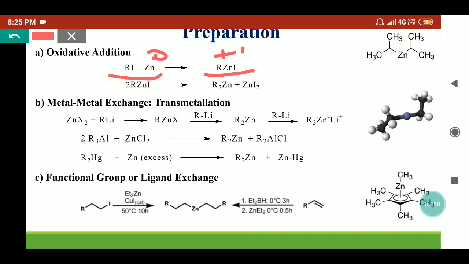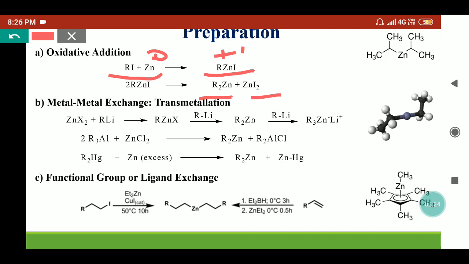Further, alkyl zinc iodide can couple with itself and provide a dialkyl zinc and zinc iodide. But for this reaction, zinc should be activated. It can be activated with an alkali metal like lithium or sodium, or we can use other elements like copper to activate the zinc.